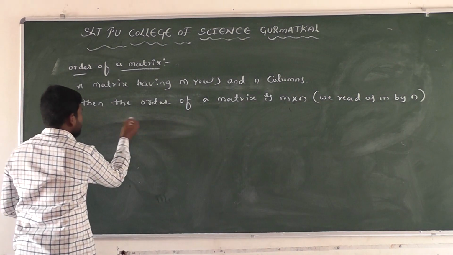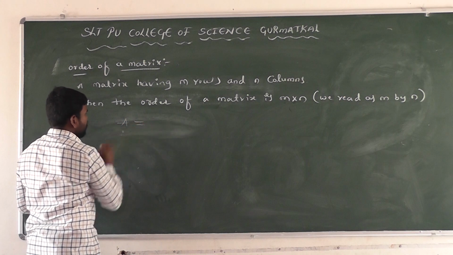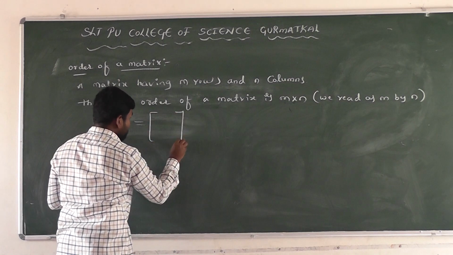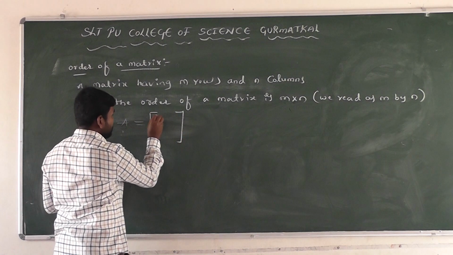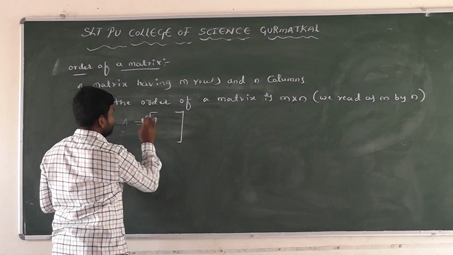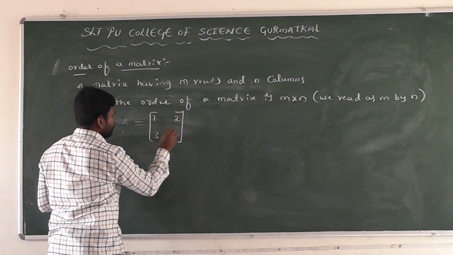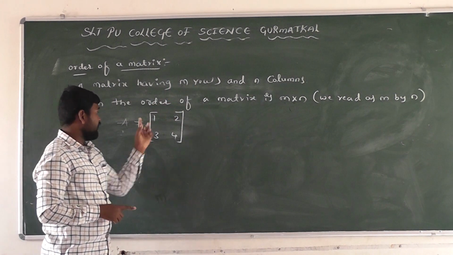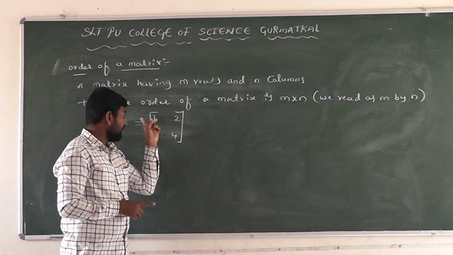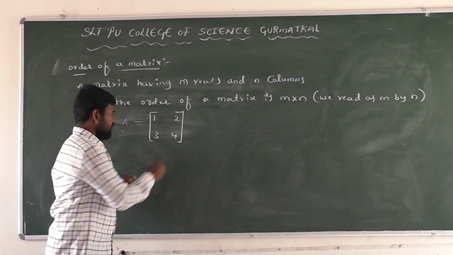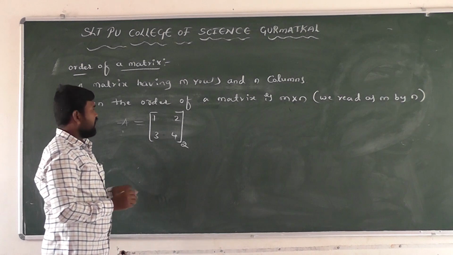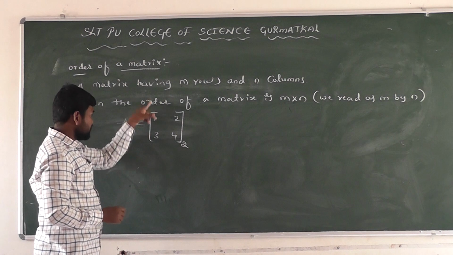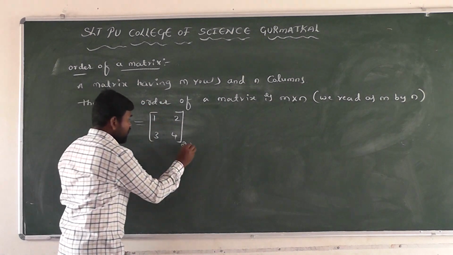Generally, the matrix is represented by a capital letter A, a rectangular arrangement of elements or numbers, 1, 2, 3, 4. Now, m rows are nothing but horizontal lines. How many horizontal lines are there? This is the first and this one is the second. Two horizontal lines, called rows. And columns are vertical lines. How many vertical lines? This is the first and this one is the second. Two vertical lines.